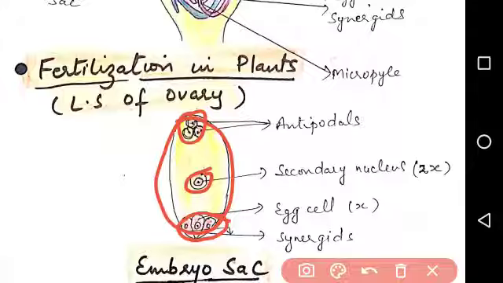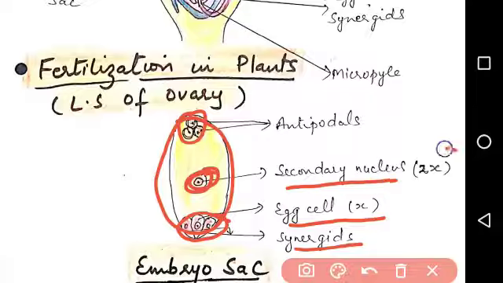Of the 3 cells at the bottom, the middle one is called the egg cell or ova, and on the right and left side there is one cell each, which are called synergids. In the middle there is the secondary nucleus with 2X chromosomes. Then on the top side there are 3 cells known as antipodals.